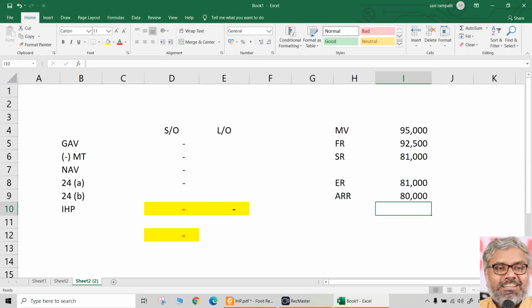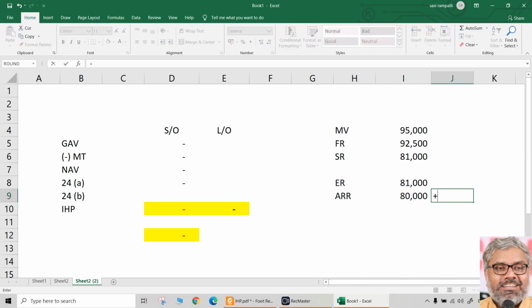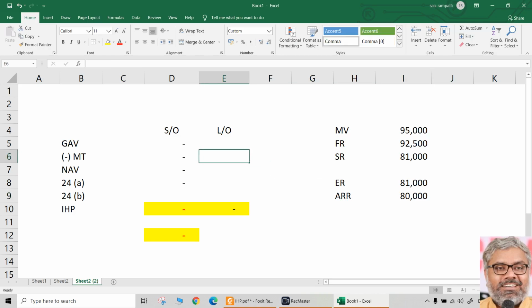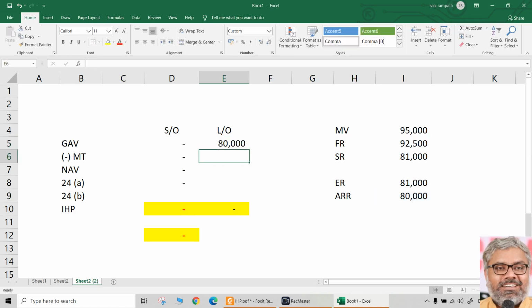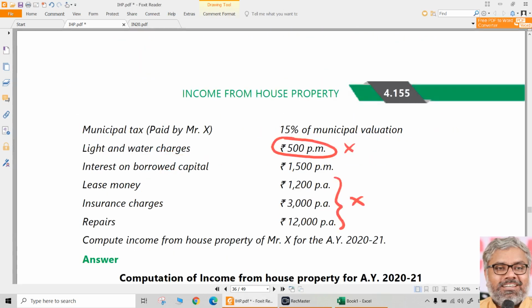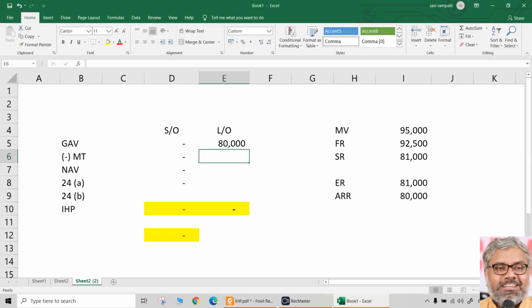Why is it less than expected rent? Is it due to vacancy? Yes, it is due to vacancy. If the property was not vacant, he would have received 8,000 into 12, that means 96,000. Because the property is vacant, he received only 80,000. So ARR is less than expected rent only due to vacancy. Then what will be the gross annual value? That is the actual rent received or receivable, though it is lower. That is an exceptional case which applies here. Then municipal taxes: he says 15% of municipal valuation. 15% of which municipal valuation?